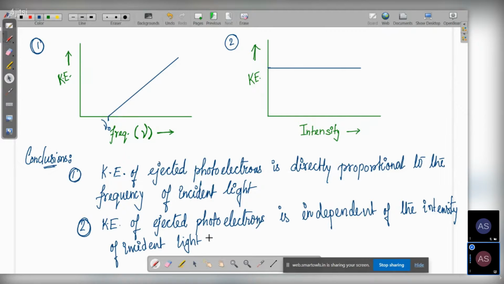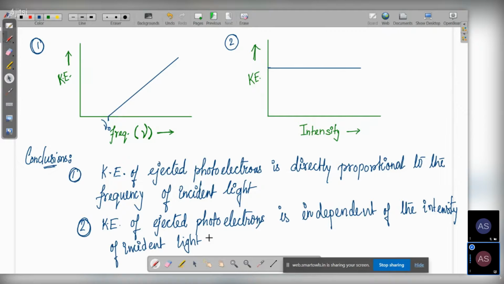So these are the two conclusions. One is that it is directly proportional to the frequency of incident light, and secondly, it is independent of the intensity of incident light. These are the two conclusions that we can draw from the graph.